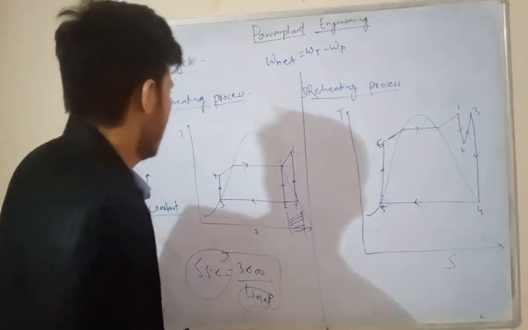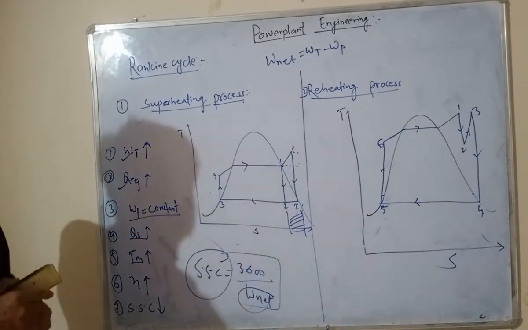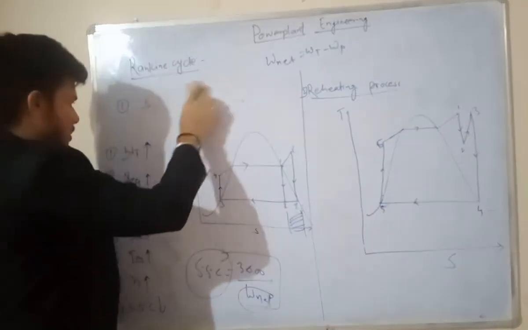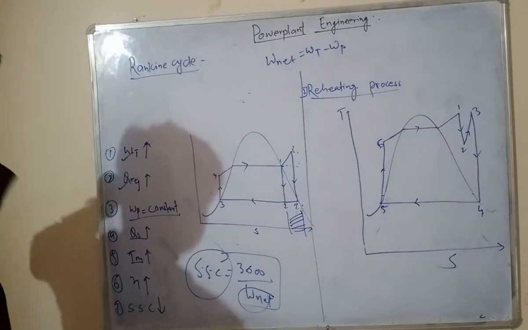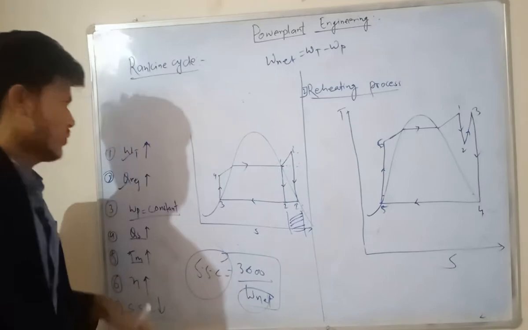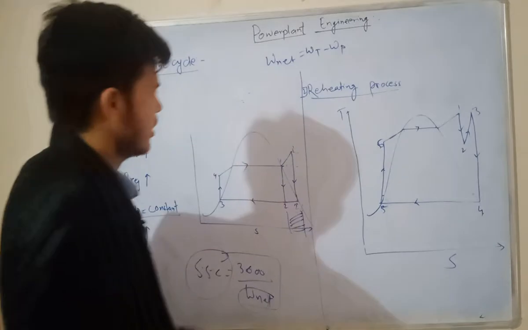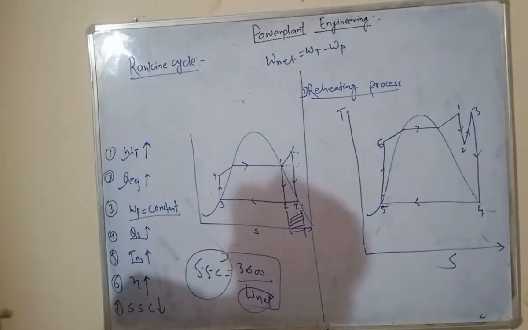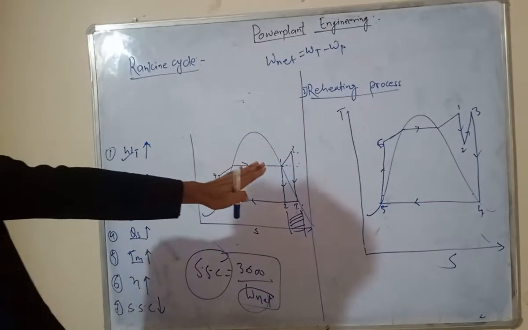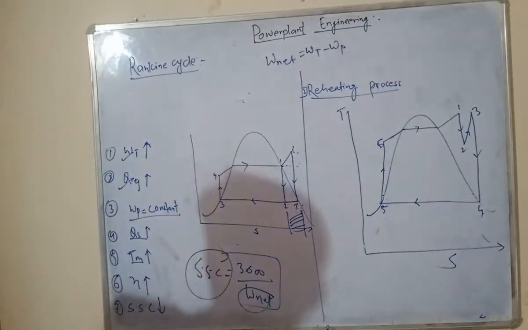Now coming to the reheating process. I hope you have some idea about the superheating process. I am going to erase it. You just have to understand this point. From the T-S diagram we can easily identify what is happening, and we already worked out the effects on the Rankine cycle from the diagram.